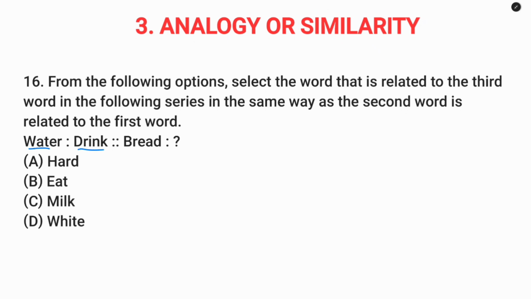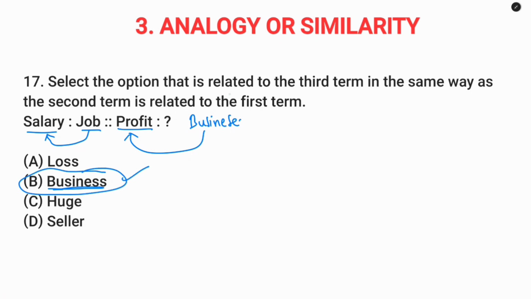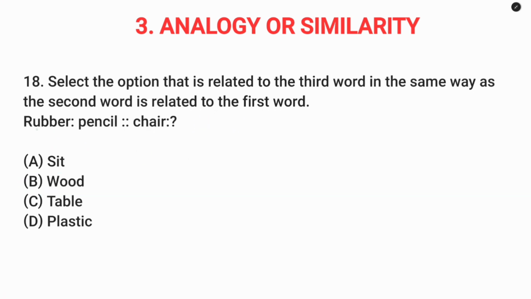Question number 16. Water, drink. Water is used for drinking. Bread. So out of this, bread is used for eating. So option B. Question number 17. Salary, job. So if you do job, you will get salary. Profits. So out of this, business. So if you do business, you will get profit. So option B.